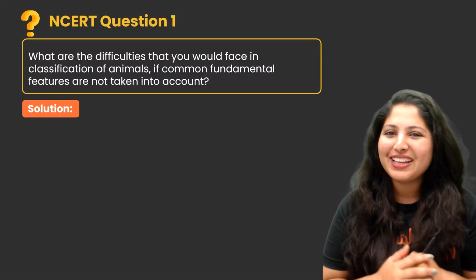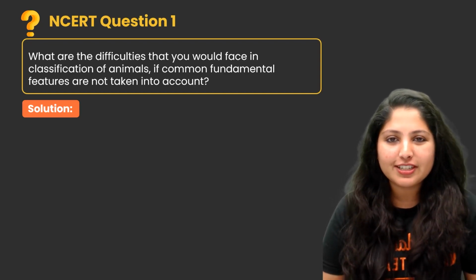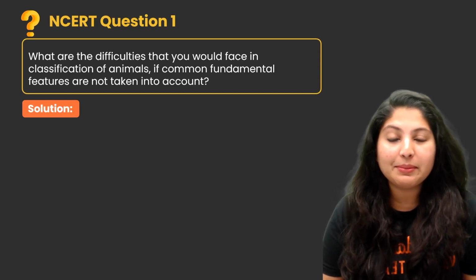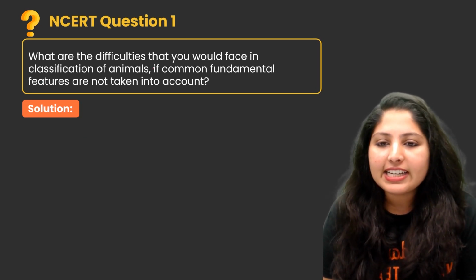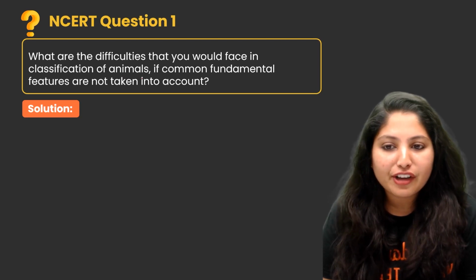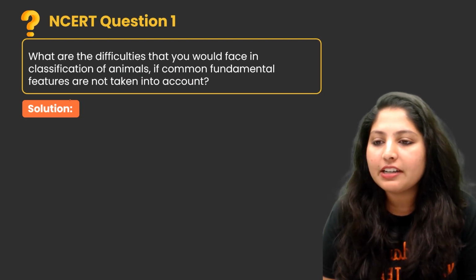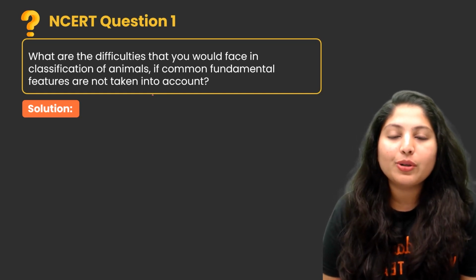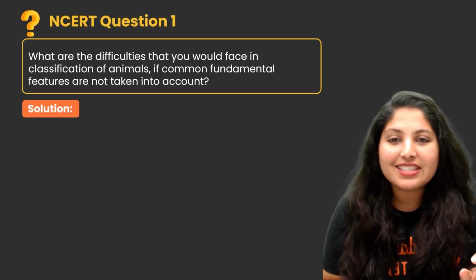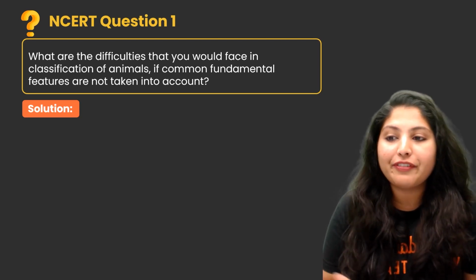I am Anchana, your biology master teacher, and today we are going to discuss the question from the chapter called Animal Kingdom. First question from the Animal Kingdom: what are the difficulties that you would face in the classification of animals if common fundamental features are not taken into account? It is very difficult to distinguish the organism into a particular group without fundamental features.